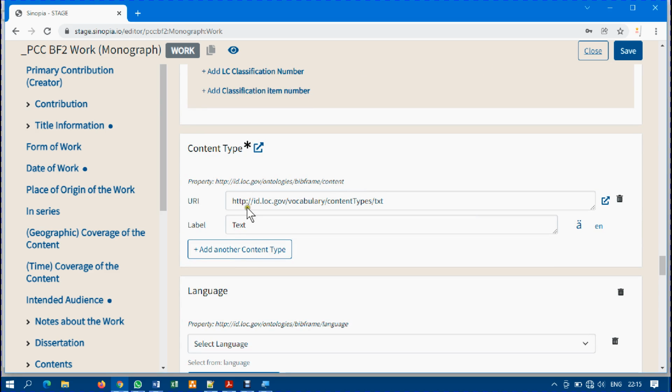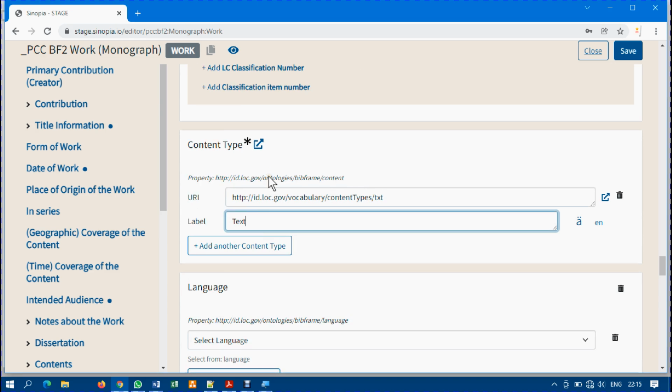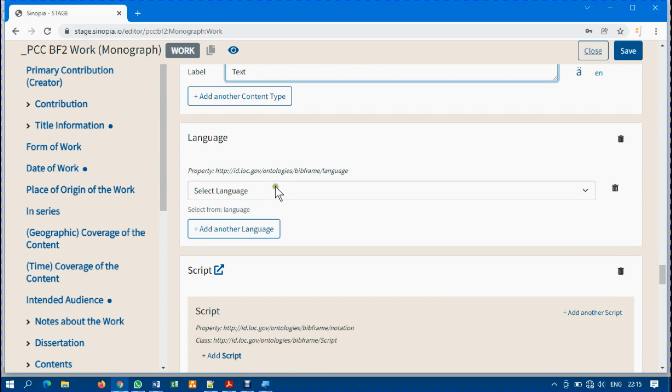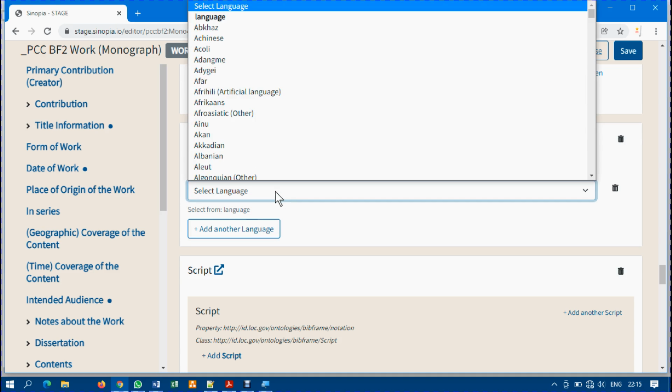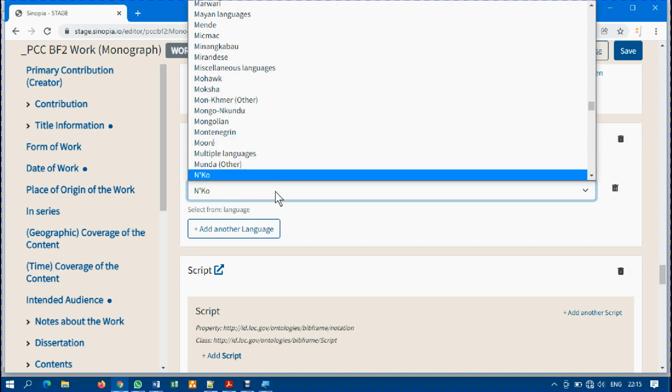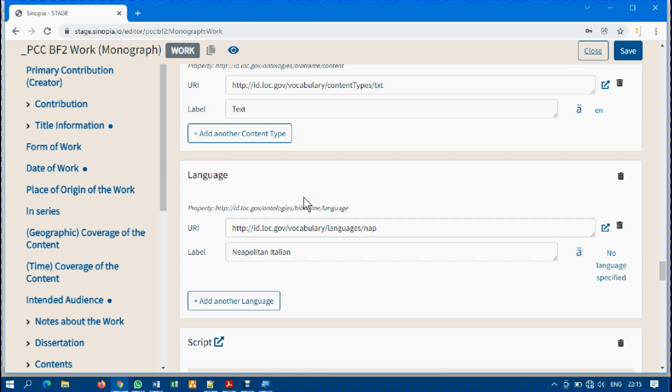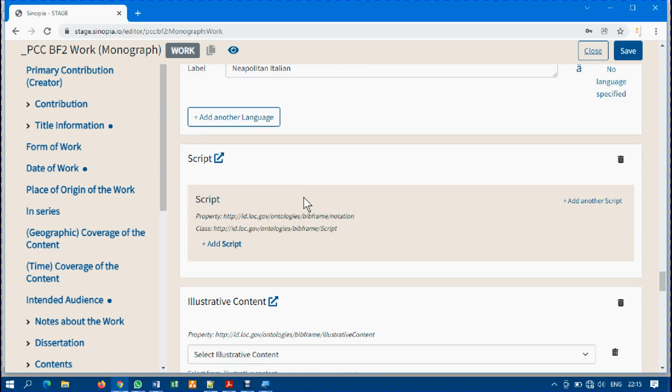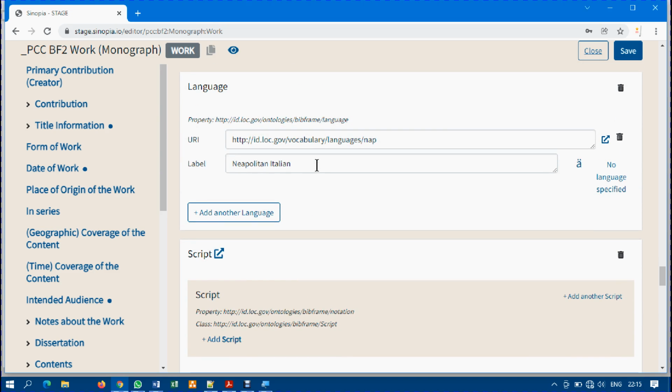And the content type is text. It has entered for me. And the language is English. I don't need to select, it's already preset. You can select if it's English or not, but naturally by default, even if you do not select the language specified, it is English. So I will not enter any other, but I can even type English if I like.